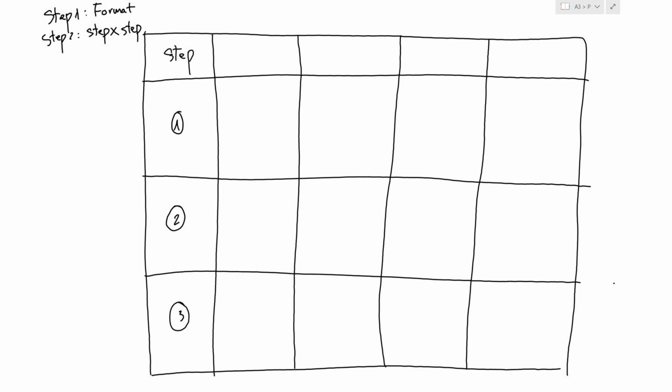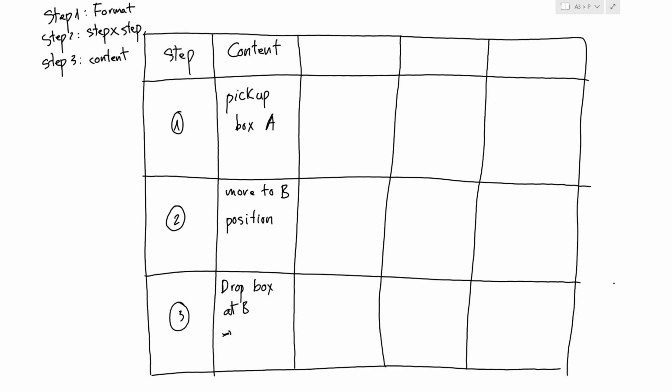Next, come to step 3. You need to clearly state the content of each step. For example, at step 1 here, the content of this step is pick up the box A. Step 2, the content is move to B position. And step 3, drop the box at B, then finish. So after finishing step 3 here, we move to step 4.